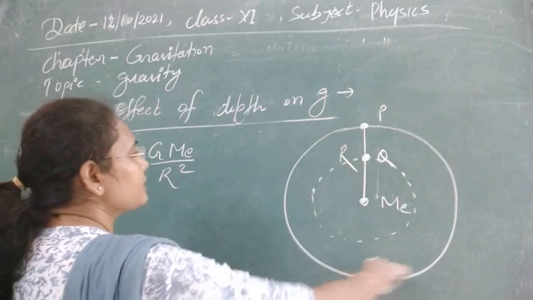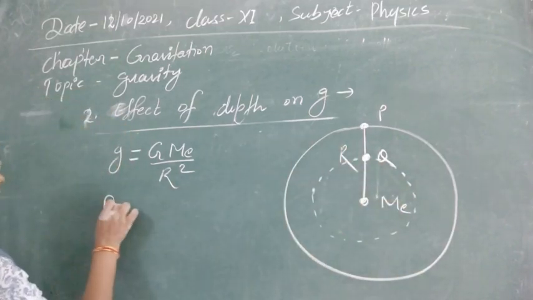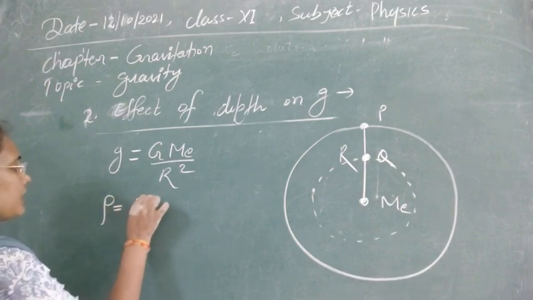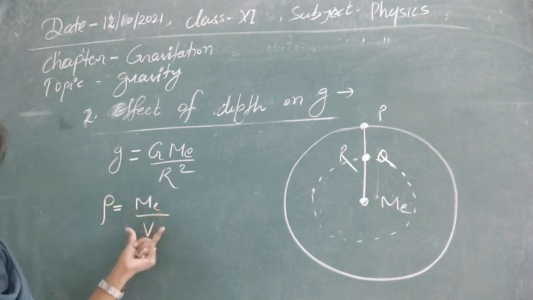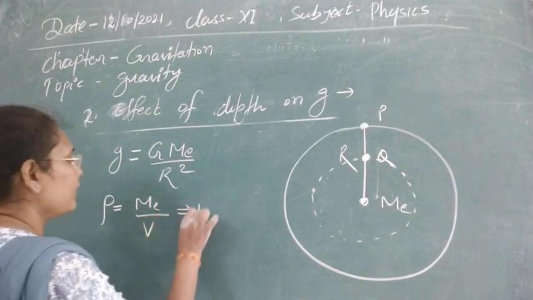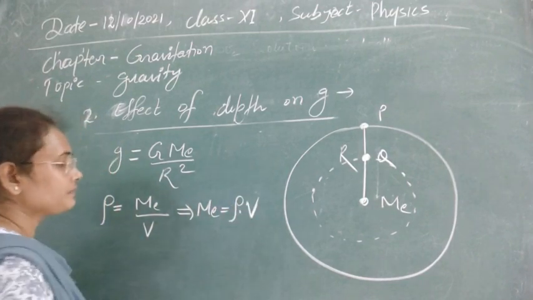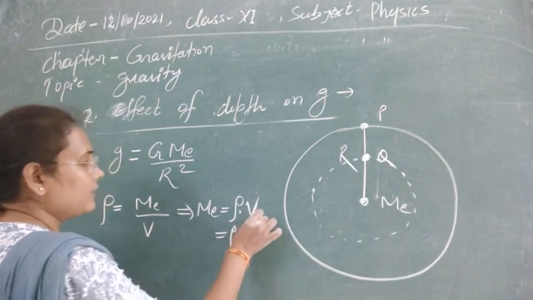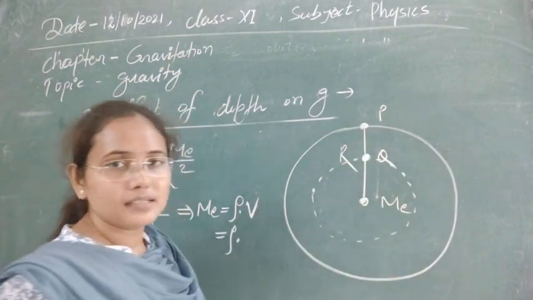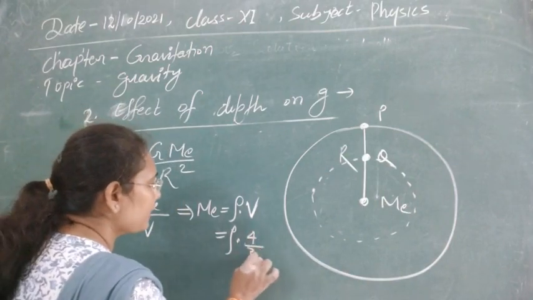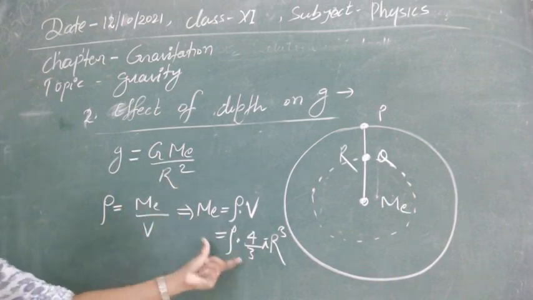So for the first case, as Me is the mass and suppose capital V is the volume, density is written as mass per unit volume. So rho is equal to mass per unit volume. From here we can calculate the value of mass. So this will be rho into capital V. And for radius r, as this is a spherical shape, the value of V will be 4 by 3 pi r cube. So this is the Me that we have calculated.